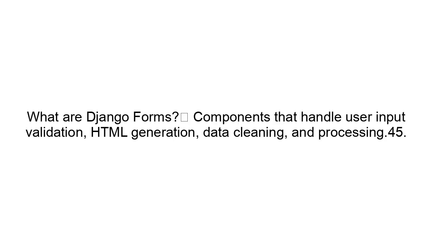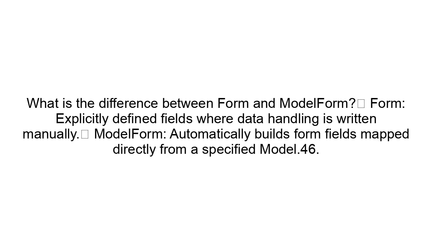What are Django forms? Components that handle user input validation, HTML generation, data cleaning, and processing. What is the difference between Form and ModelForm? Form: explicitly defined fields where data handling is written manually. ModelForm: automatically builds form fields mapped directly from a specified model.